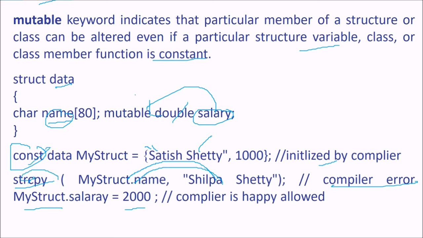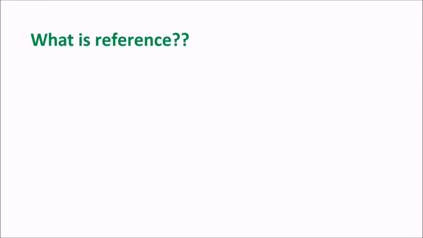But if you have made salary mutable, then you can assign 2000 to the salary, though it should not be allowed in normal terms. But since it is mutable, even though the structure is constant, you can assign 2000 and there will be no problem. The compiler is happy.